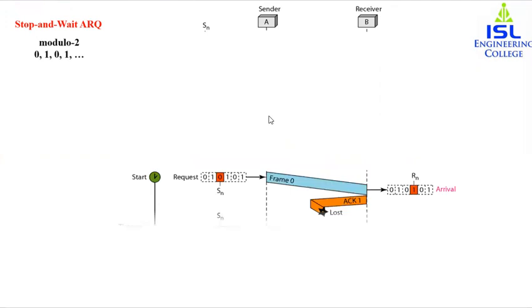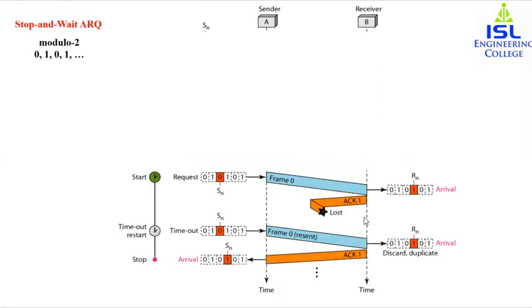After that, we see that frame 0 is sent, but the acknowledgement is lost. In the earlier case the frame was lost, but here the acknowledgement is lost. Since the acknowledgement is lost, the sender thinks that frame 0 did not reach the receiver, so it resends it. The receiver sees that it is receiving the frame twice. The receiver has already received frame 0 and has sent the acknowledgement, but it did not reach.